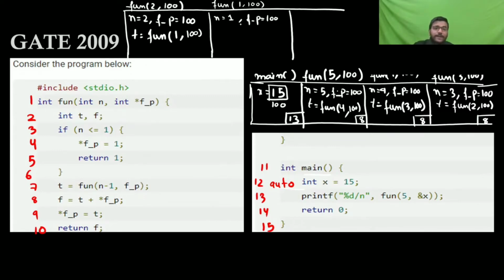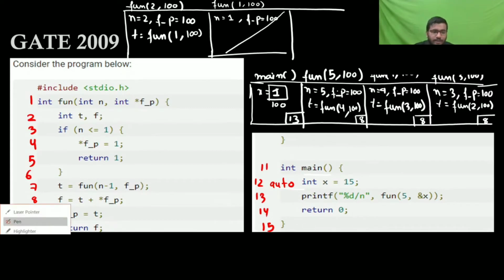So is n smaller than or equal to 1? Yes. The value at that address, which was initially 15, is now set to 1, and it returns 1. So it will return to here, and here, and here, and that is going to be 1.